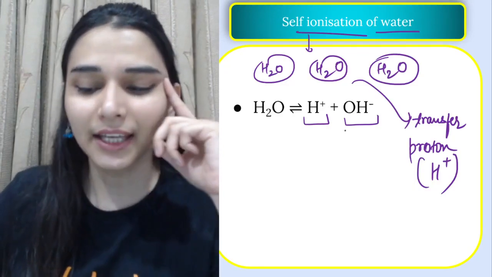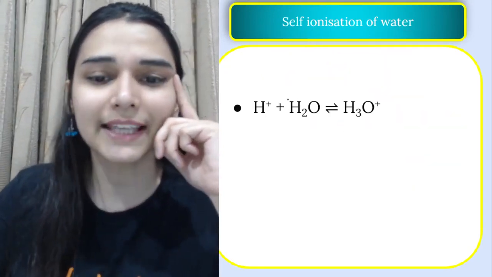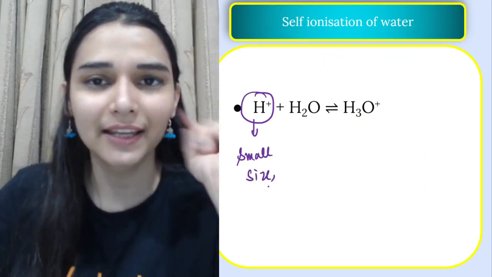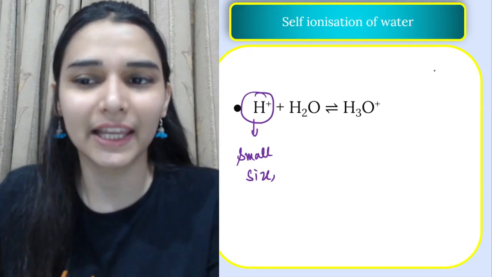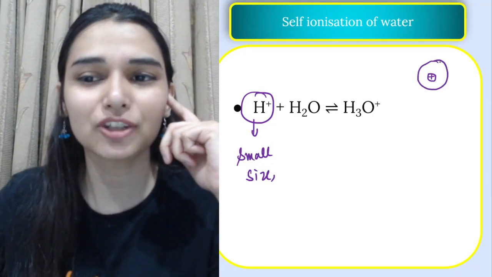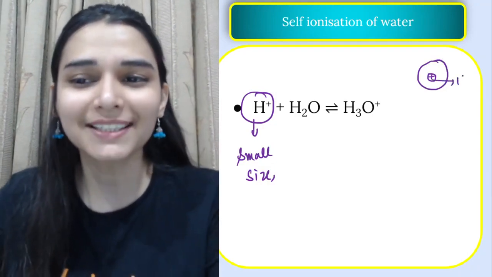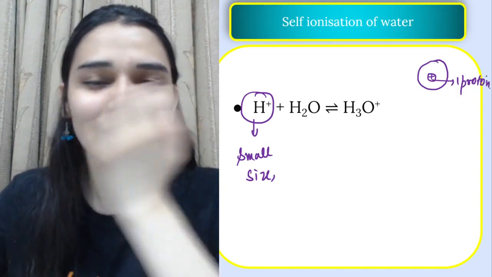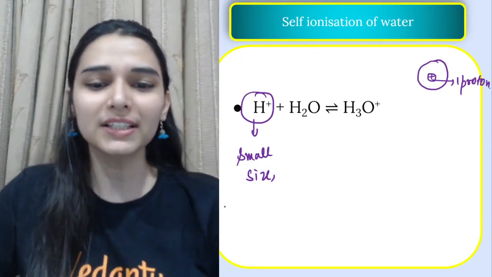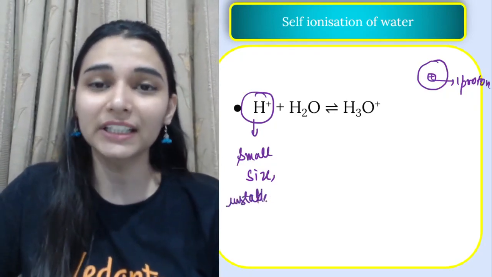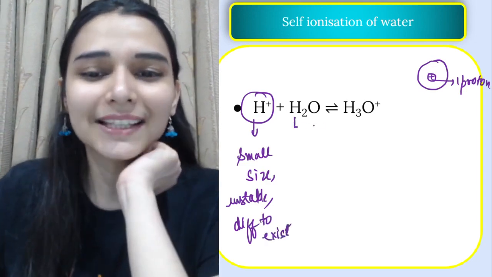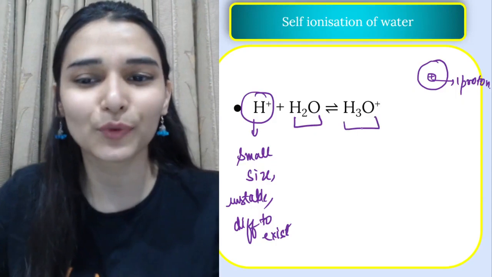You know that. ठीक है, now what happens, this H plus ion is very small in size. ये H plus बहुत छोटू होता है. ठीक है, it's small because it doesn't have any electron. कैसा दिखता होगा H plus? This is the atom, this is the K shell, no electron, no neutron, just one proton. So that's not stable, it wants something to hold, something to attract I should be having. So small size unstable hota hai, it becomes difficult to exist on its own. So it combines with water and forms hydronium ion.